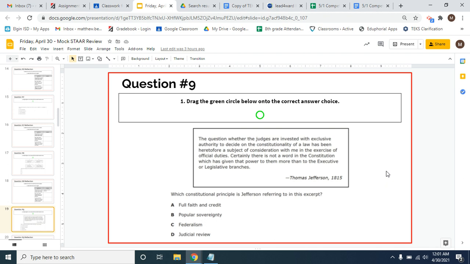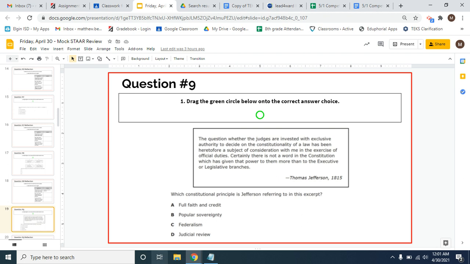Like the words judges, constitutionality of a law, right? It's talking about whether or not someone has that power to decide if a law is constitutional or not constitutional, right? So that is something that the judicial branch has.